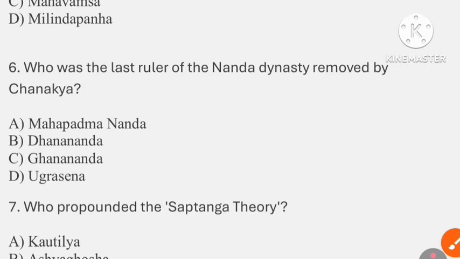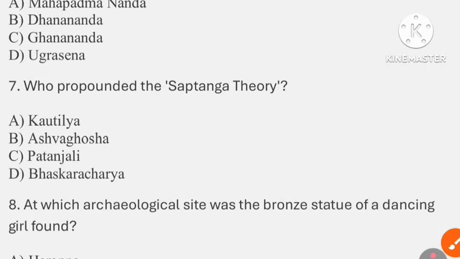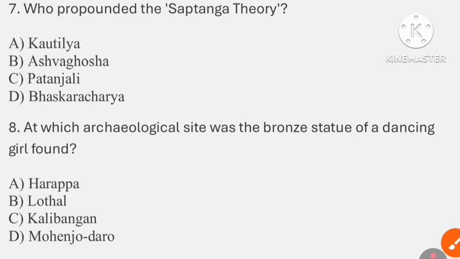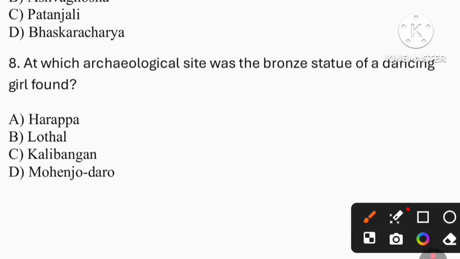Question number 6. Who was the last ruler of Nanda dynasty removed by Chanakya? So the answer is option B, that is Dhanananda. Question number 7. Who propounded the Saptanga theory? So the answer is option A, that is Kautilya. Question number 8. At which archaeological site was the bronze statue of dancing girl found? So the answer is option D, that is Mohenjo-daro.